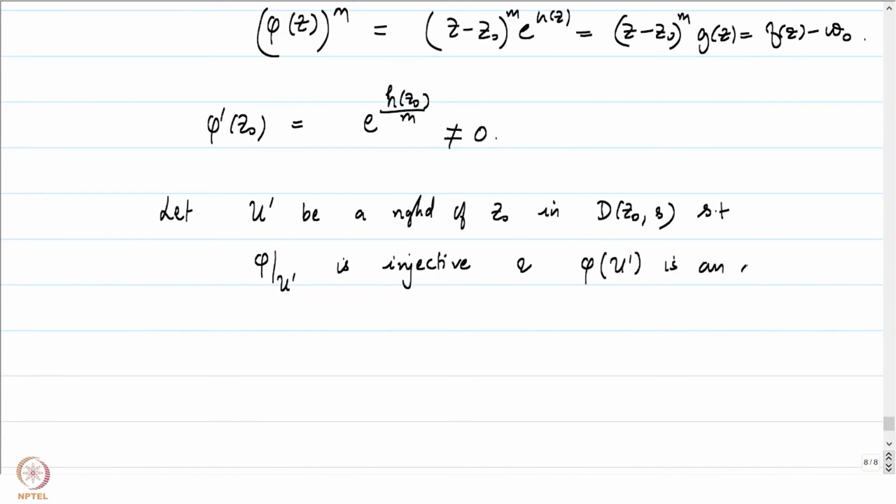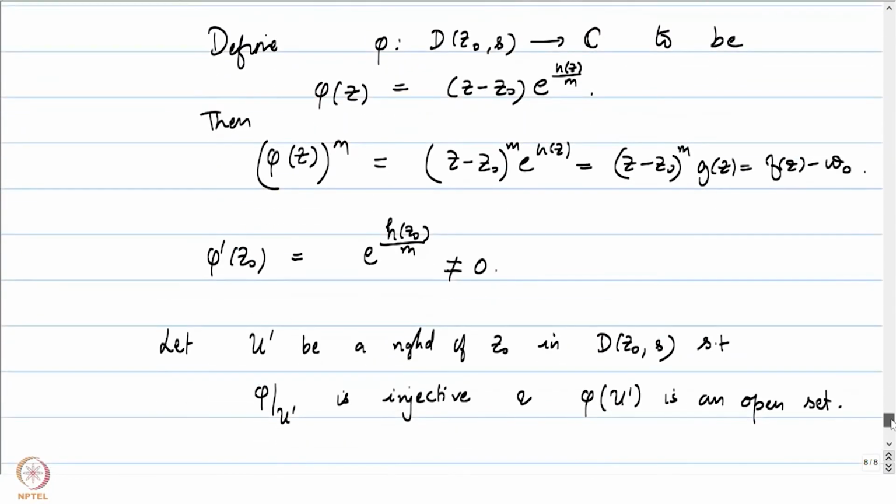By our inverse function theorem, we have this. We should also note that z0 is, where is z0 getting mapped?